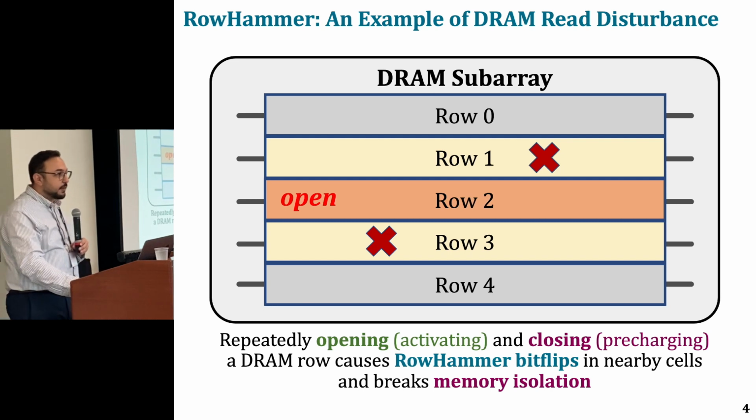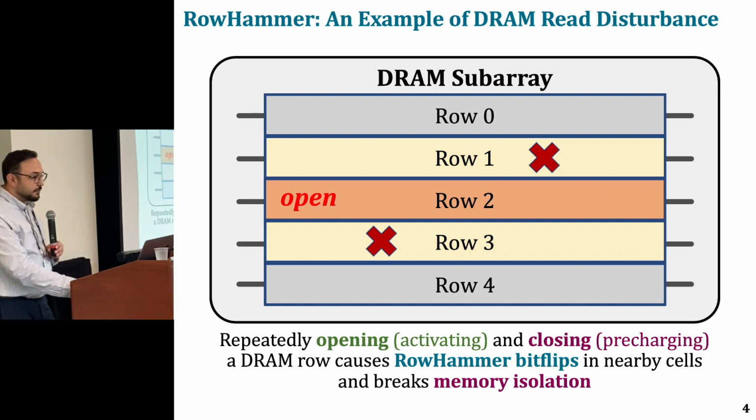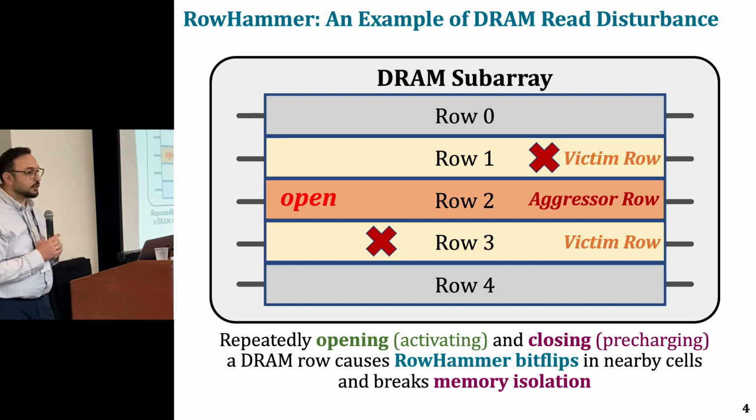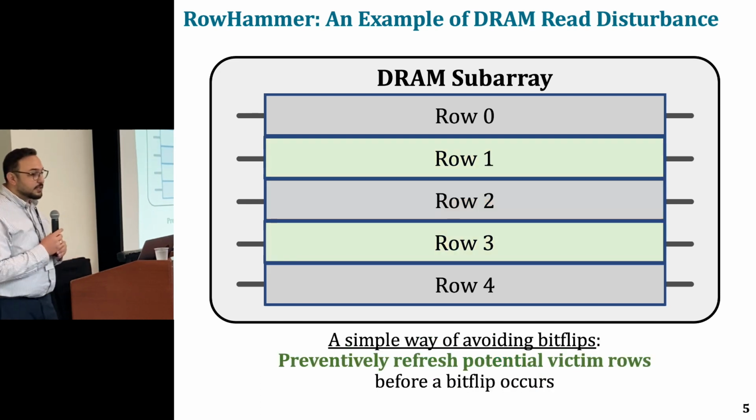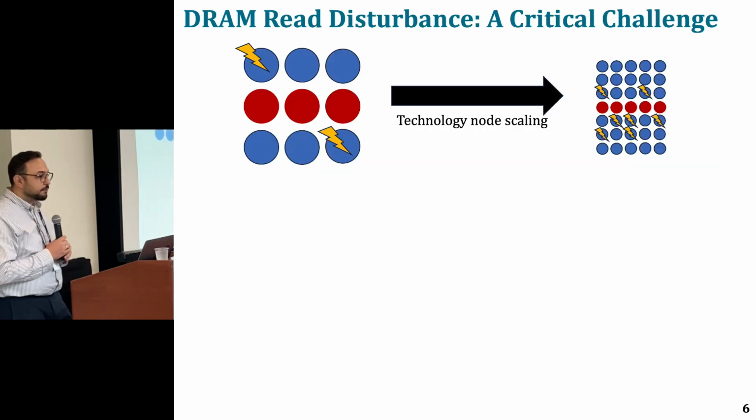Row hammer is a prime example of DRAM read disturbance. Here, the row that we keep opening and closing, or hammering, is called the aggressor row, and the rows that are affected are called victim rows. A simple way of avoiding bit flips is to perform an operation called refresh on the potential victim rows, and you avoid bit flips. But you need to do it before the bit flips occur, of course.